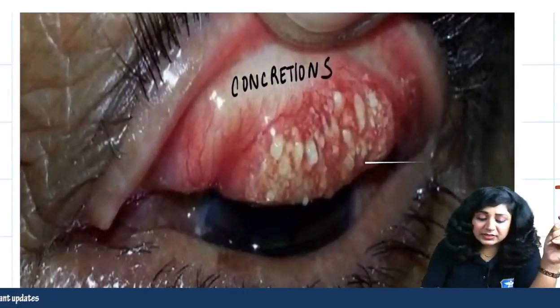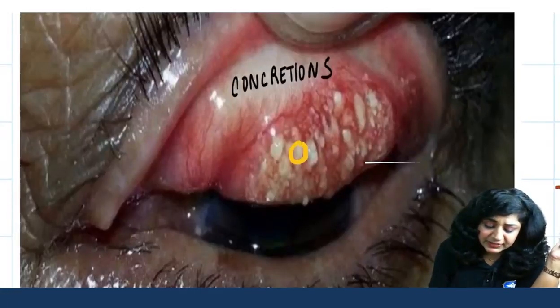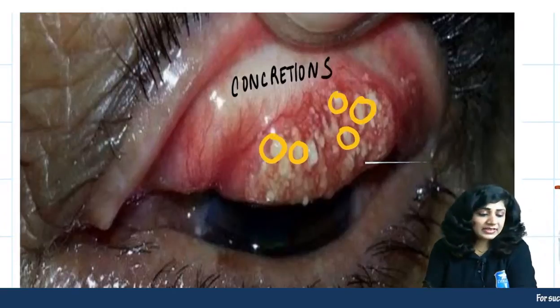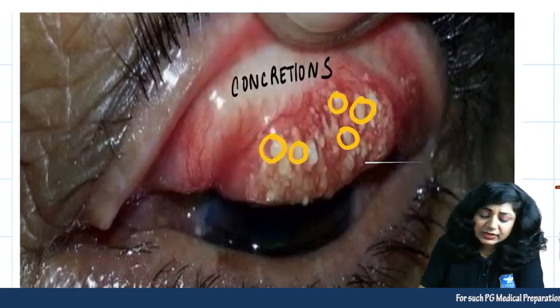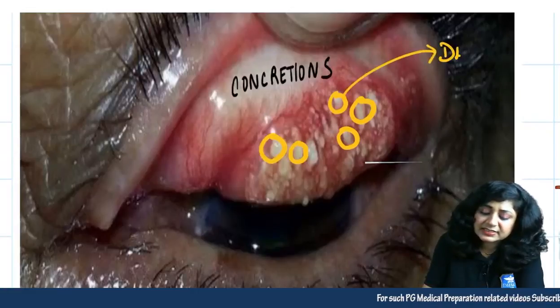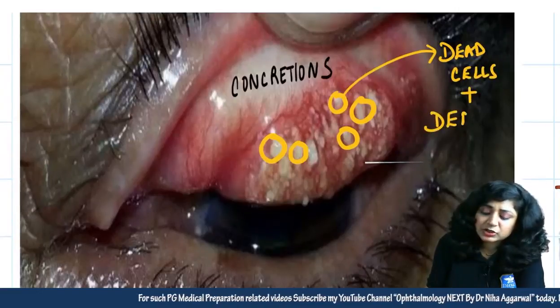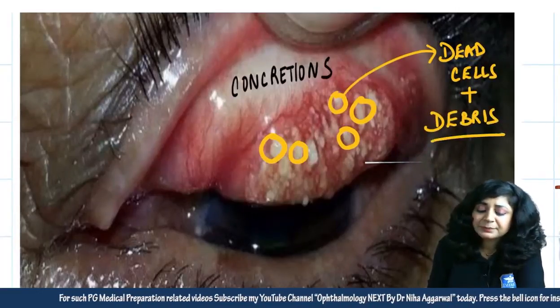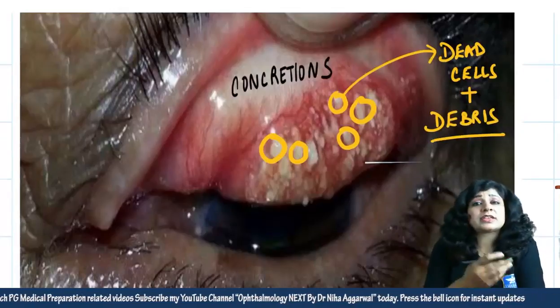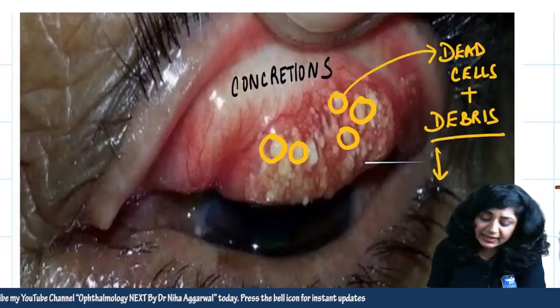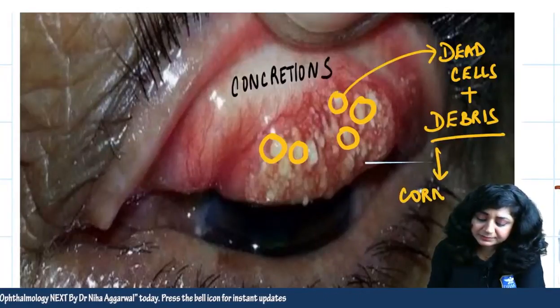And what are these? Can you see these ones? These yellowish white collections that you can see in the papillary conjunctiva. So what are these actually? These are the collections of the dead cells along with the debris. The collection of the dead cells and the debris are called concretions, and when these concretions are rubbing the cornea, what they can lead to is the corneal ulcer.